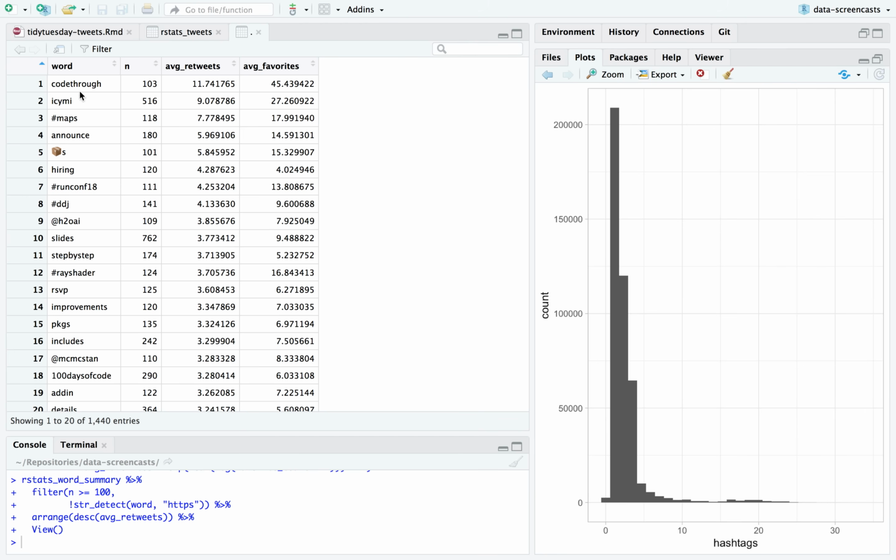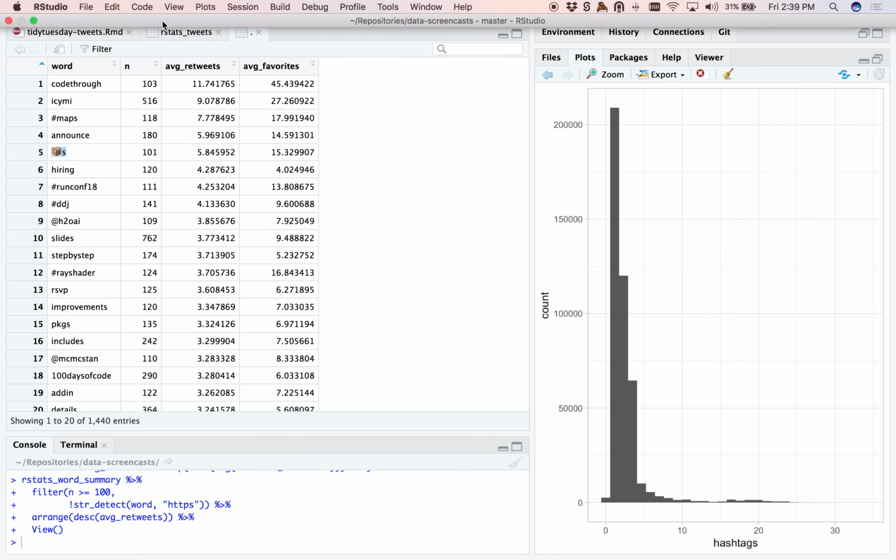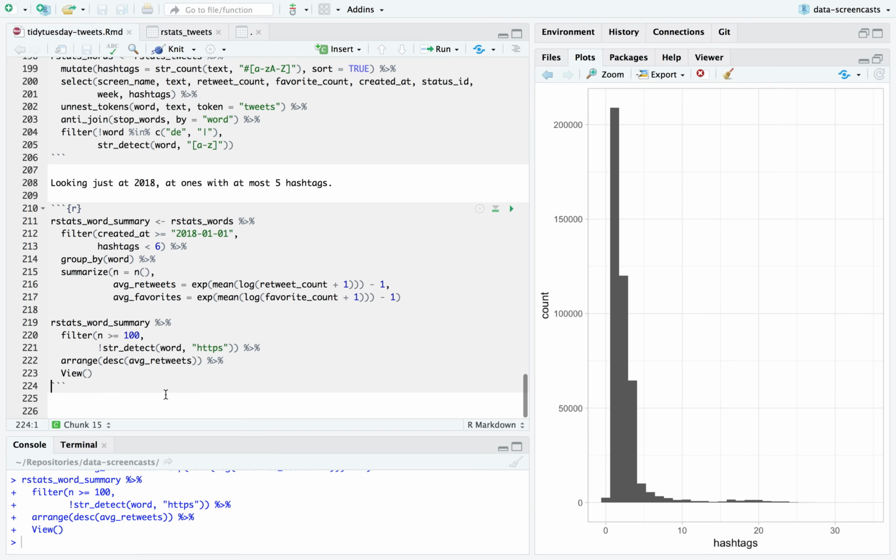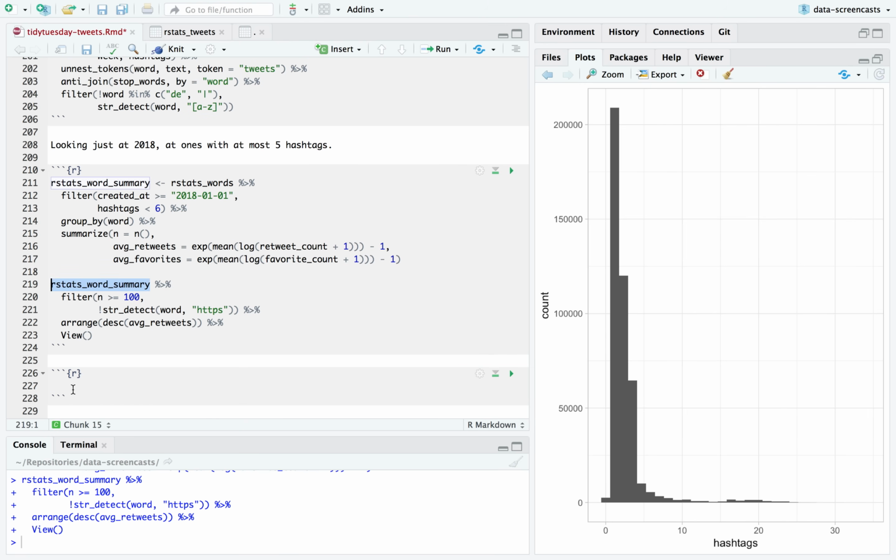What this table is showing is what's popular: code-throughs, announcements, in case you missed it. I think a lot of these are Mara Averick from RStudio. She does a lot of fantastic summaries of the current state of the field, saying in case you missed it, here's a blog post or here's a package. Announcements are popular. Anything about packages is popular. Going a little bit over time, but I just love this. I love the rstats hashtag, so I can't resist looking a tiny bit deeper.